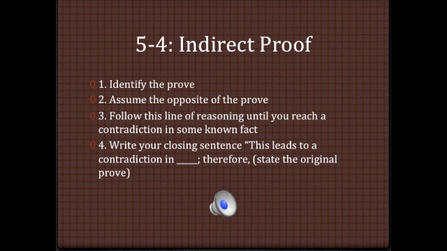When writing an indirect proof, there are 4 key steps. The first step is to identify the proof. After you have done that, you must assume the opposite of the proof. Step 3 is to follow this line of reasoning until you reach a contradiction in some known fact, such as a theorem or the given. Step 4 is to write your closing sentence: "This leads to a contradiction in blank, therefore" state the original proof.